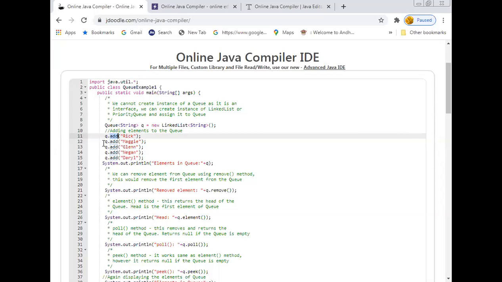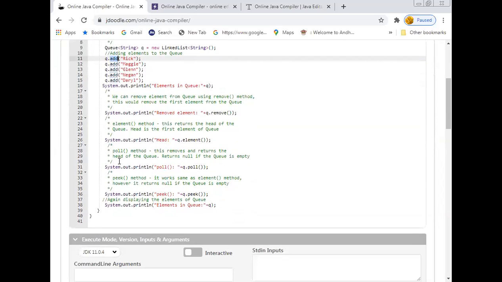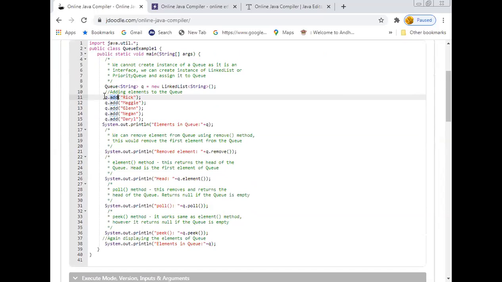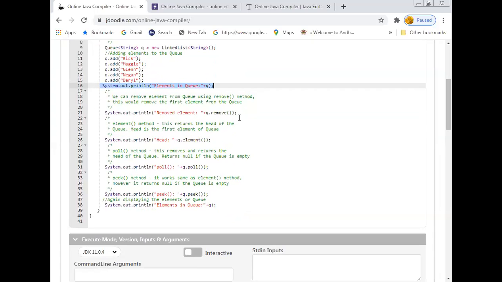Now by using the add method, I can add elements to the queue. Here I was using the add method for adding an element into the queue. With that add method, I added 5 elements, and after that I would like to print whether they are added to the queue or not. What we are expecting here is that the queue should contain these five words: Rick, Maggie, Glenn, Megan, and Daryl.